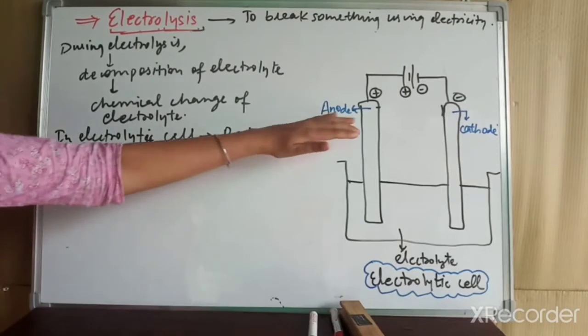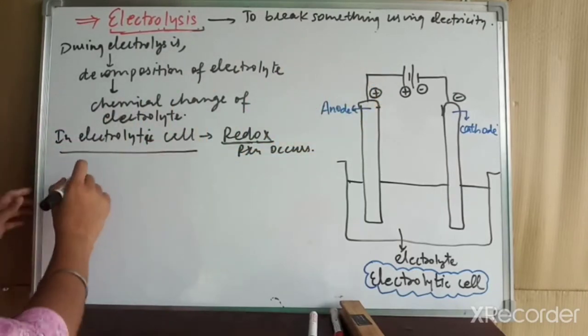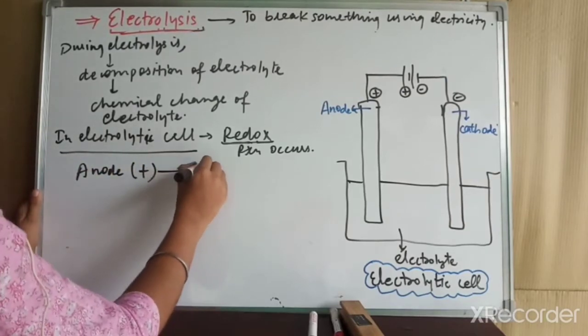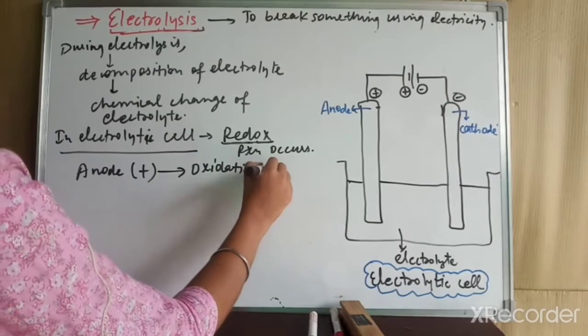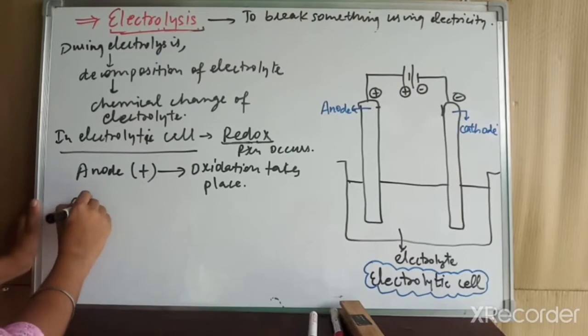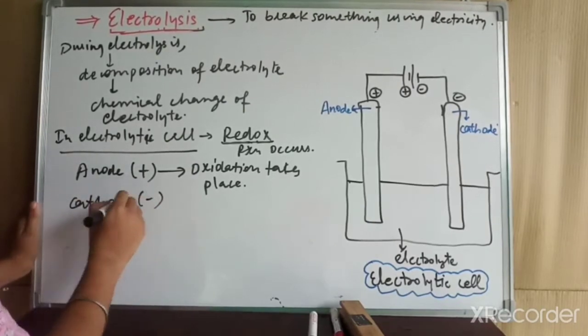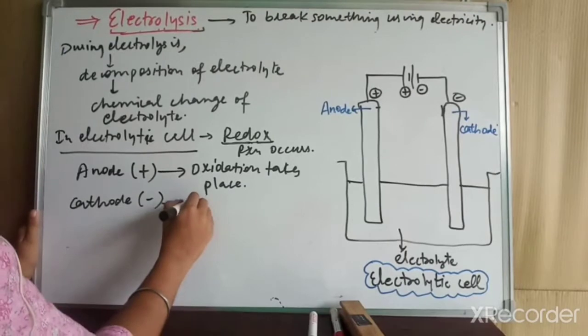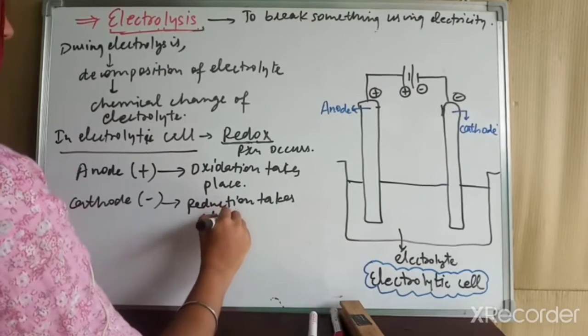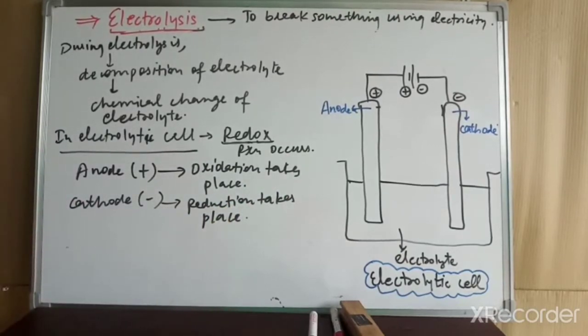The electrode which is connected to the positive terminal of the battery is known as the anode, which has a positive charge. At the anode oxidation takes place. Whereas the second electrode, which is connected to the negative terminal of the battery and has a negative charge, at that electrode reduction takes place. So this results in the formation of a new substance and there is a chemical change. Now we will study how oxidation and reduction take place at the anode and cathode.